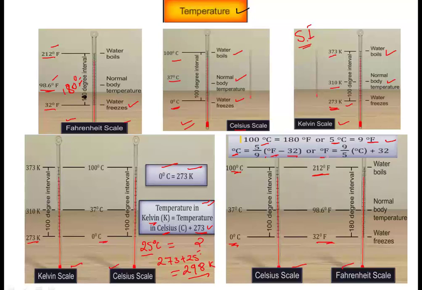In the same manner, if we are to change to Fahrenheit, it will be 9 by 5 times degrees Celsius plus 32. Okay, so this is how we can relate, and this part is most important, so do remember this.